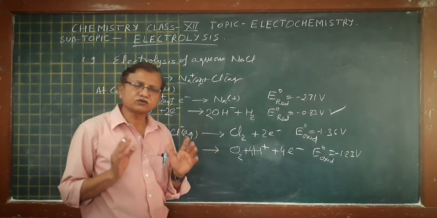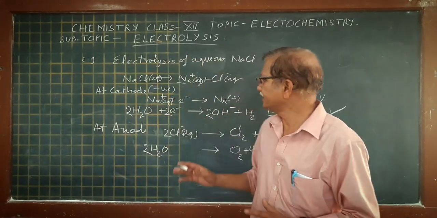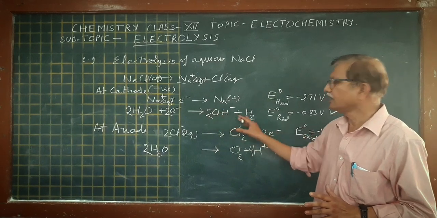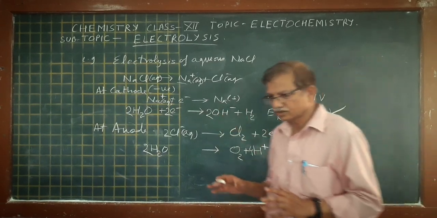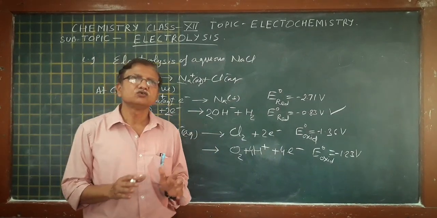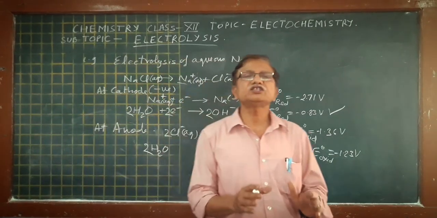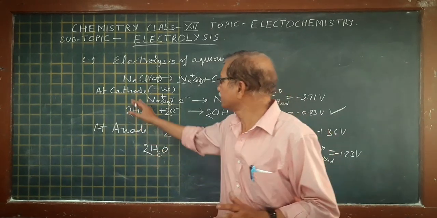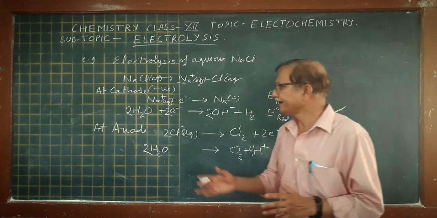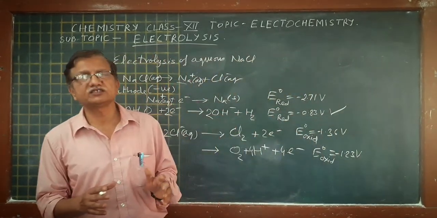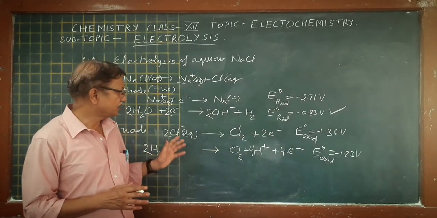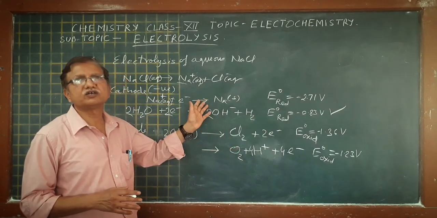So if you do the electrolysis of aqueous NaCl, then at the anode oxygen gas will be released, and at the cathode hydrogen gas will be released. This is the very simple funda. At the cathode, which ion will discharge? The one whose reduction potential is more. And at the anode, which ion will discharge? The one whose oxidation potential is more, because at the anode oxidation takes place and at the cathode reduction takes place.